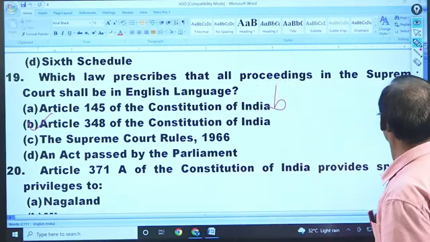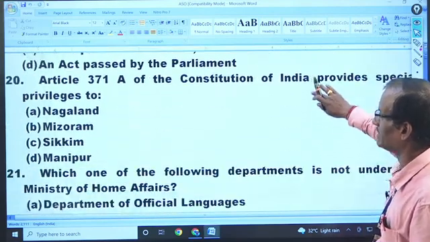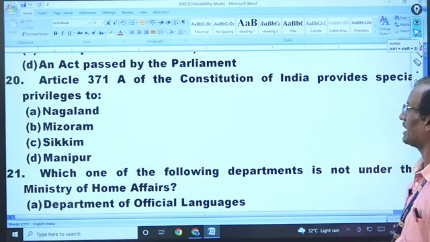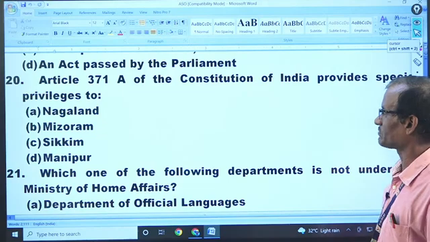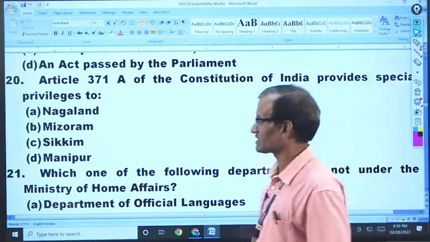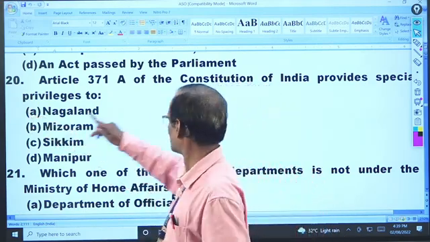Okay, now we shall go to the next question, question number 20. It's a very important question also. Article 371A of the Constitution provides special privileges to which state? Nagaland, Mizoram, Sikkim and Manipur. The answer will be A.